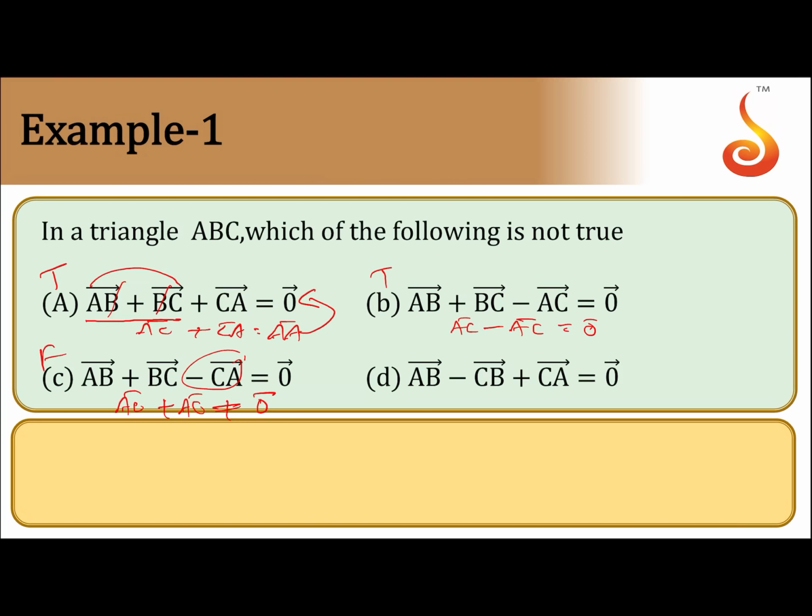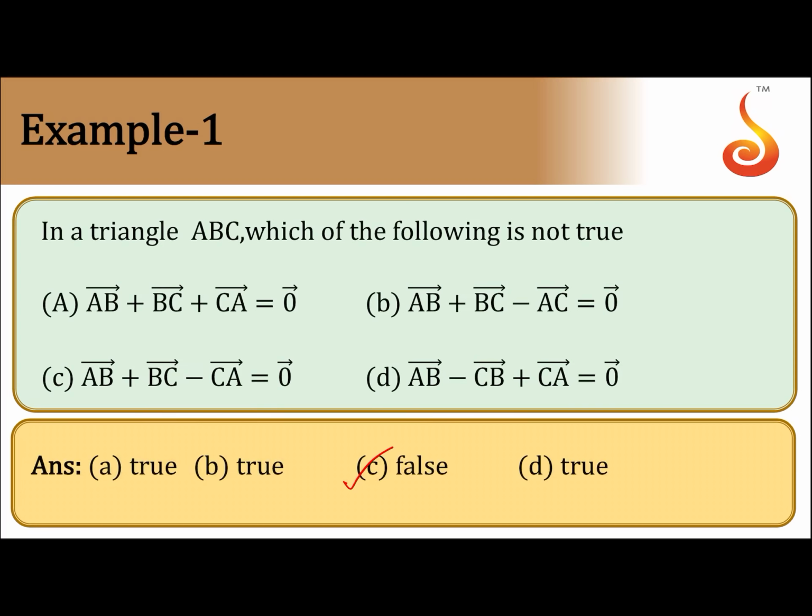And AB minus CB can be written, reversing the direction, as AB plus BC, so AB plus BC plus CA is AC plus CA, which results in AA, the null vector. So this is also true. The only option which is not true is the third one. So in the triangle, the option that is not true is option C. C is false; the rest are true.